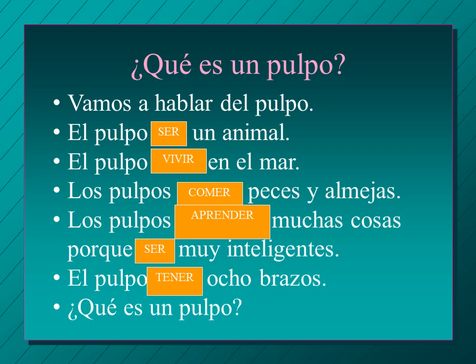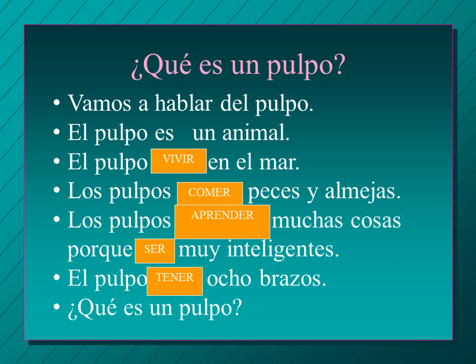El pulpo, blank, un animal. So hopefully you can see that means animal. So we're using a form of ser. This isn't one that we just learned, but it's one that we've learned before. So how do you conjugate ser in the third person? Es. El pulpo es un animal. The pulpo is an animal.